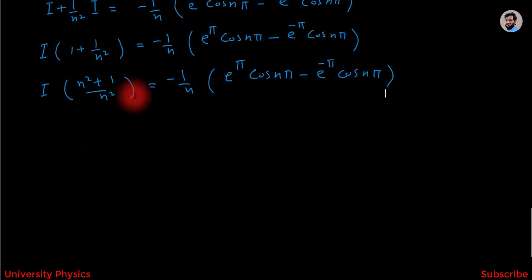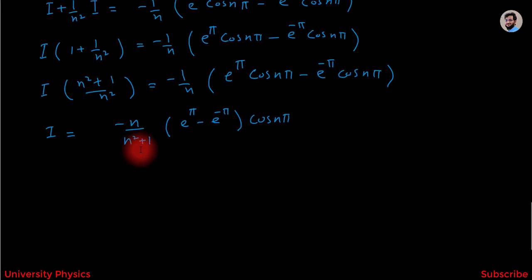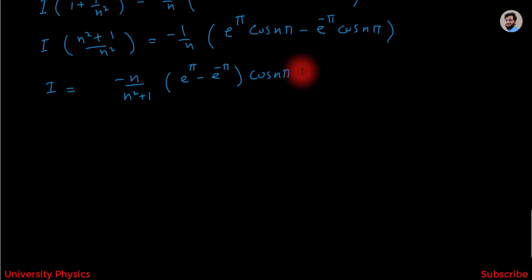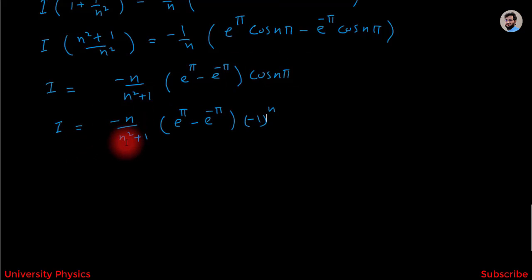Now here this n square and this n will cancel each other. Here we will get only n, and we have to shift this term to the right side, and we will get I is equal to minus n over n square plus 1 into e to the power pi minus e to the power minus pi cos n pi. Here cos n pi has been taken as common, and cos n pi is equal to minus 1 to the power n. Therefore we can write I is equal to minus 1 over n square plus 1 into e to the power pi minus e to the power minus pi into minus 1 to the power n.